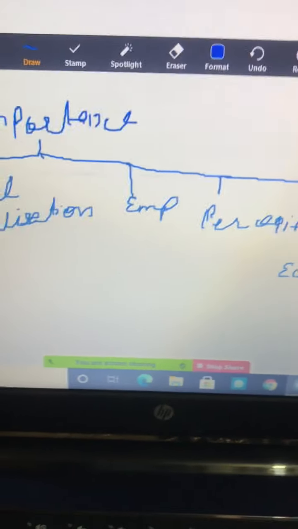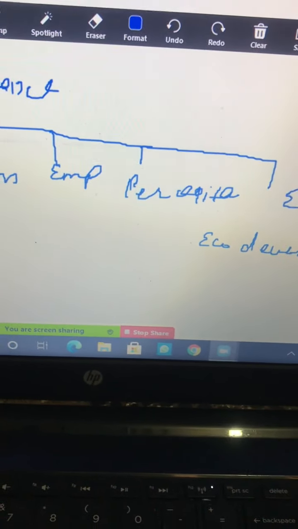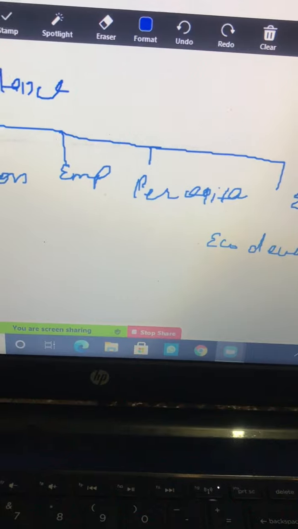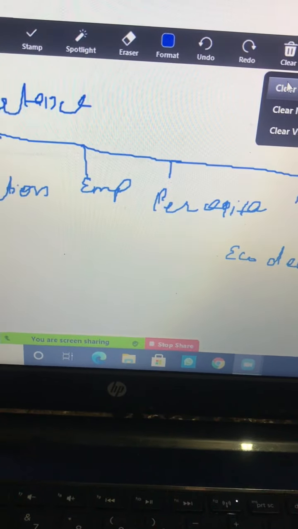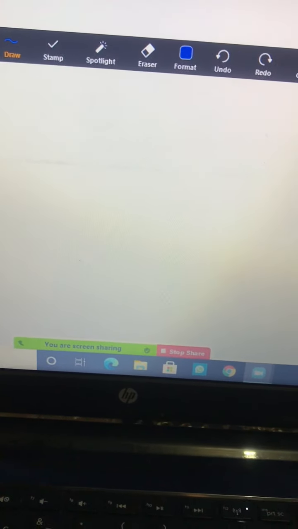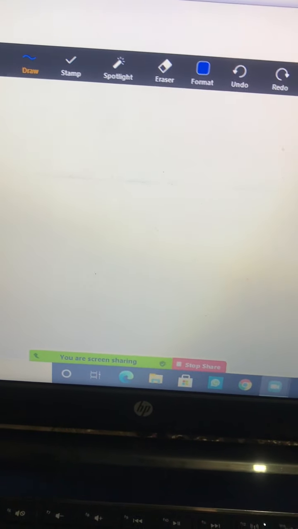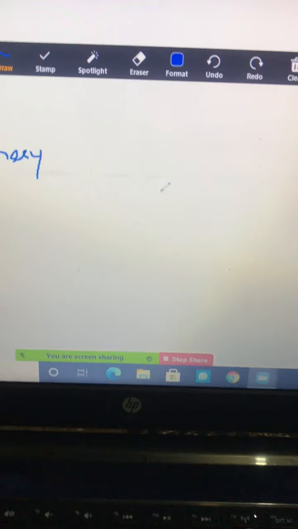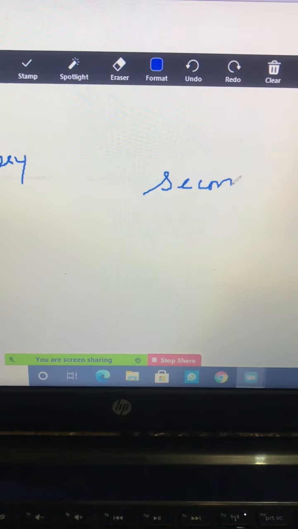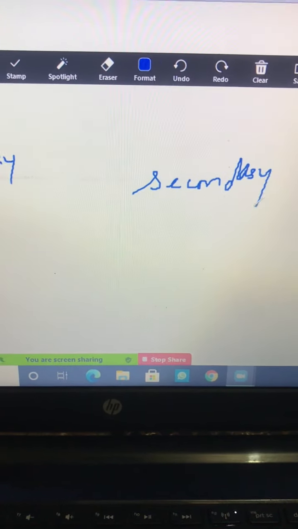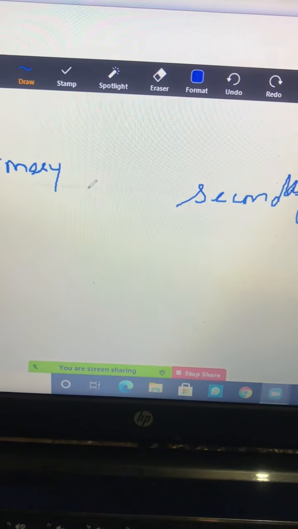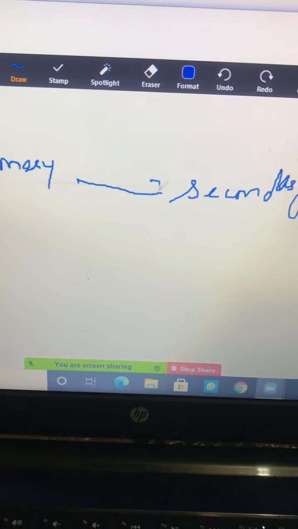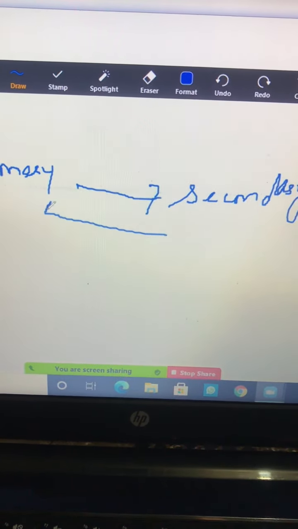With this, we are here to discuss how agriculture and industries are dependent upon each other. We have already seen that there are 2 main sectors. The first is primary, and the second one we have got is the secondary sector, and they are both interdependent on each other.